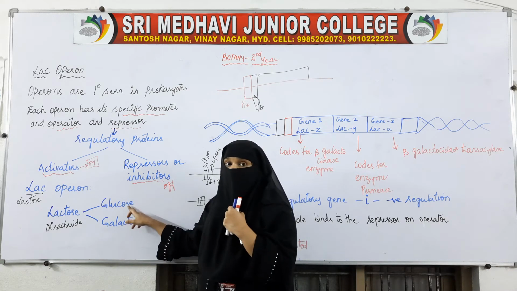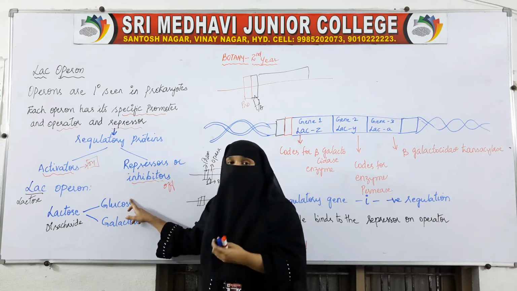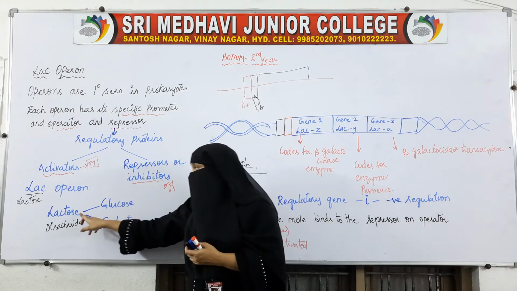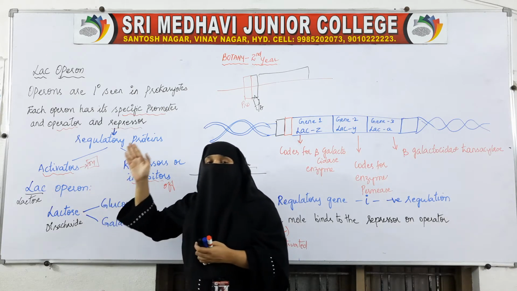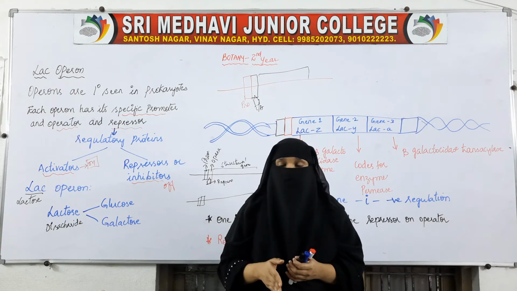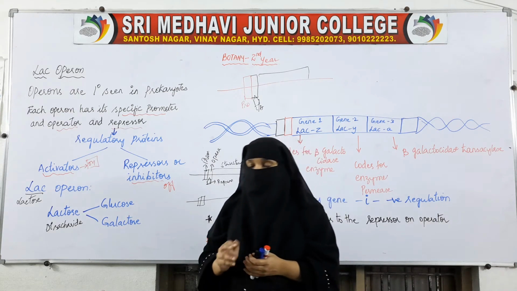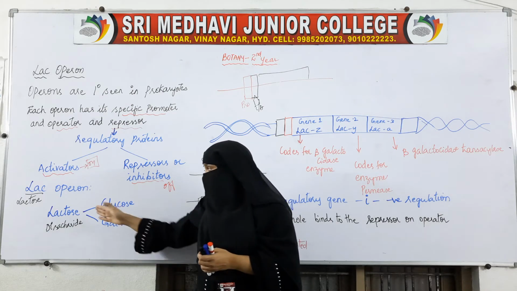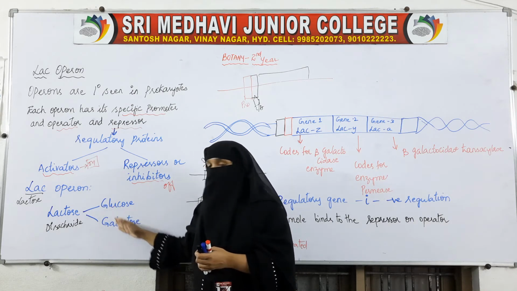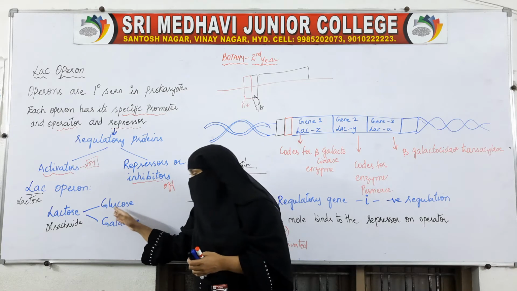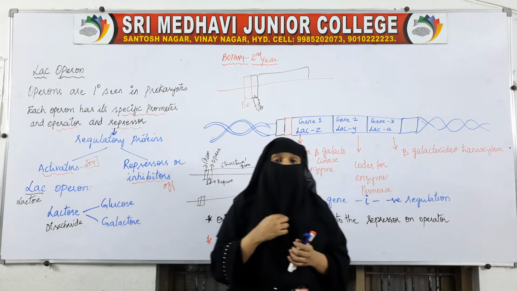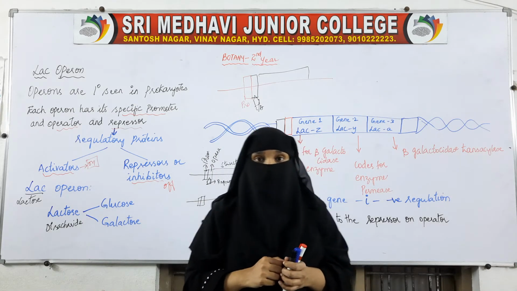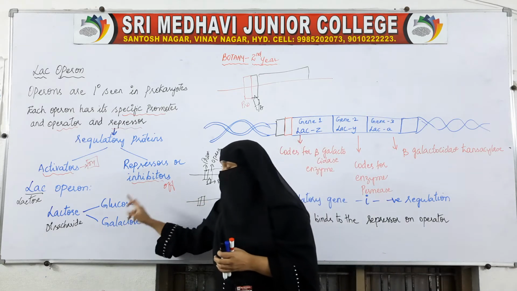So, first they have to make the glucose available. How will they make it available? They will take lactose and break it into glucose and galactose. When this lactose is broken into glucose and galactose, they will take the glucose and take the energy. But this has to be converted.